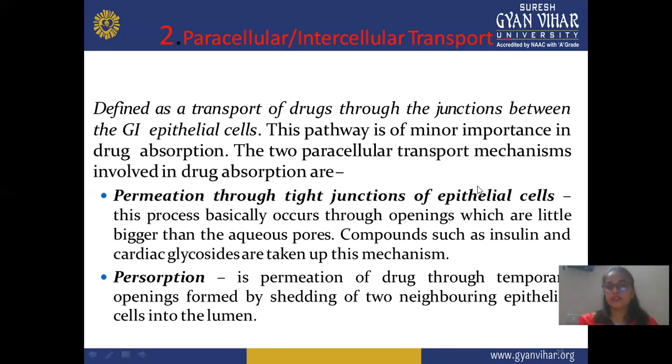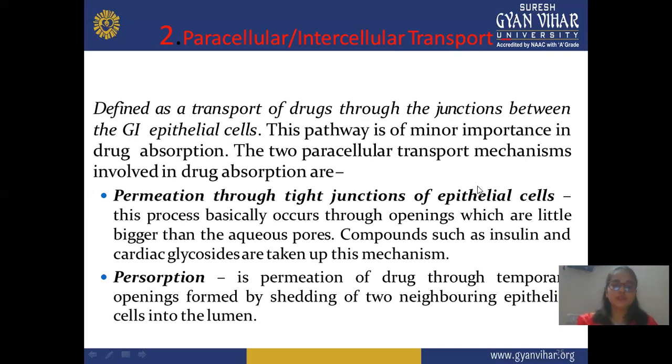Next is paracellular transport, also called intercellular transport, defined as transport of a drug through the junctions between the GI epithelial cells. This pathway is of minor importance in drug absorption. The two paracellular transport mechanisms involved in drug absorption are permeation through tight junctions of epithelial cells, and persorption. In this process, the drug passes through the tight junctions of epithelial cells. Permeation through tight junctions is the first type, and second is persorption.